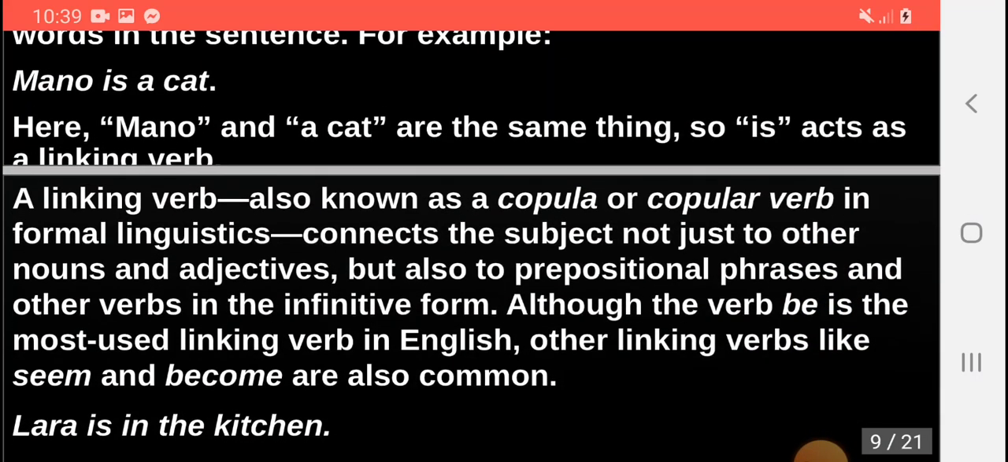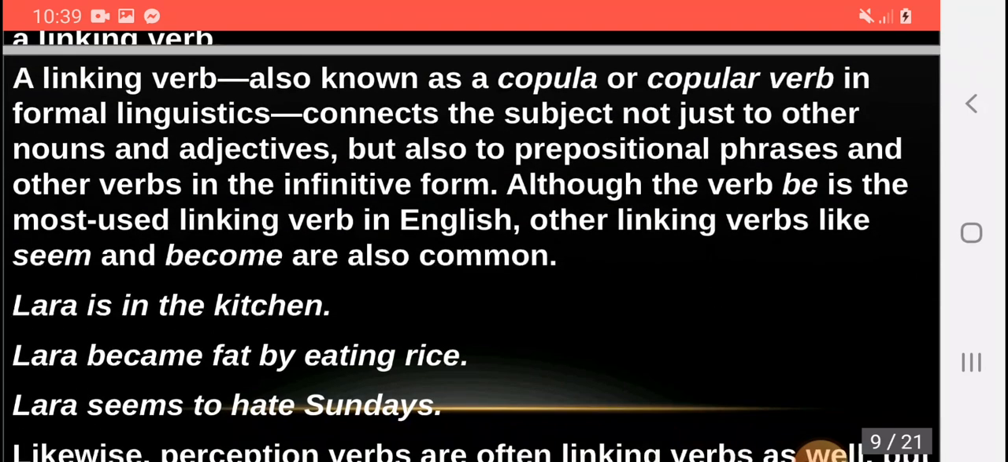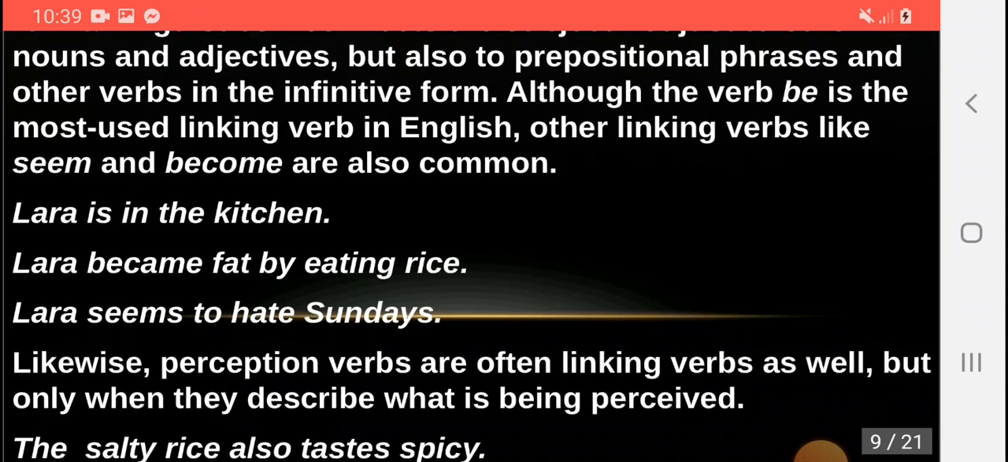A linking verb, which is also known as copula or copular verb in formal linguistics, connects the subject not just to other nouns and adjectives, but also to prepositional phrases and other verbs in infinitive form. Although the verb be is the most used linking verb in English, other linking verbs like seem and become are also common. For example, Lara is in the kitchen. Lara became fat by eating rice. Lara seems to hate Sundays.